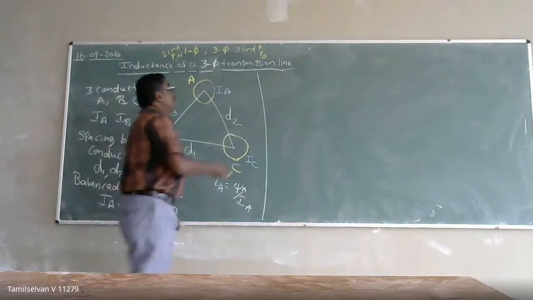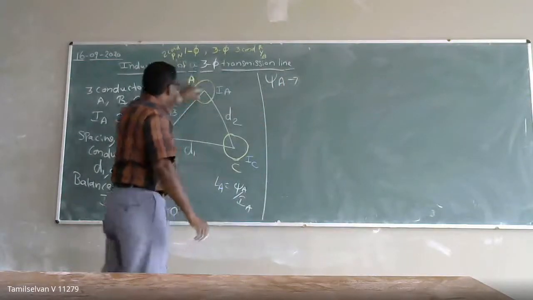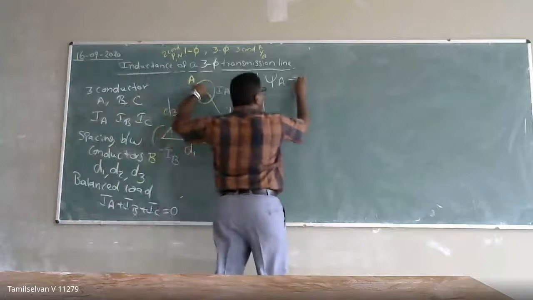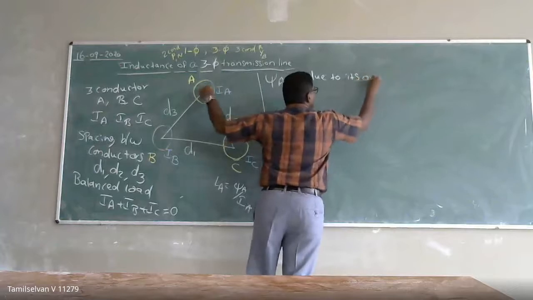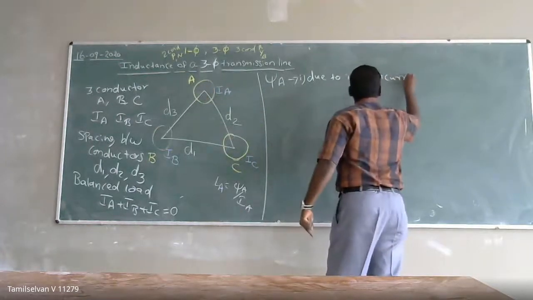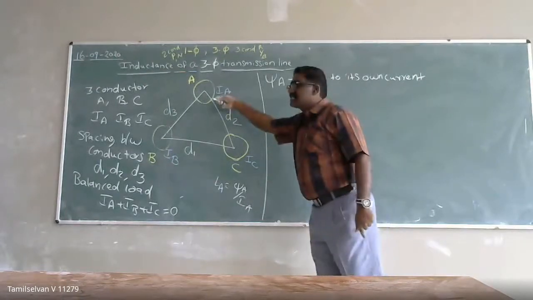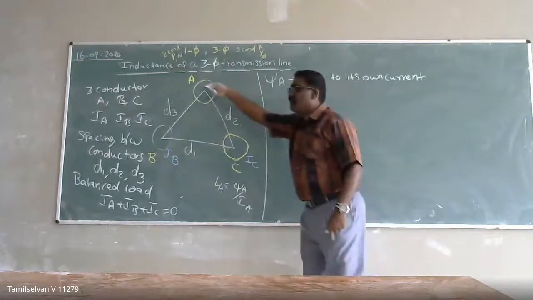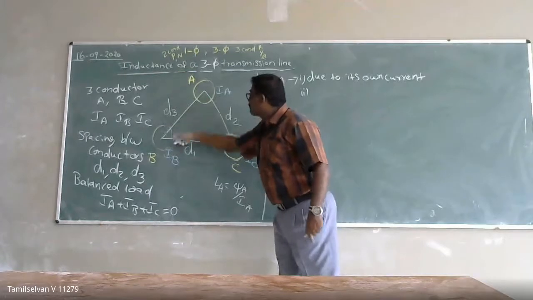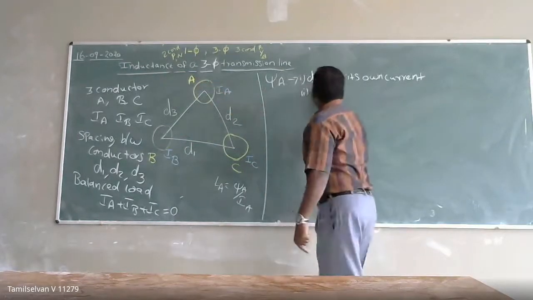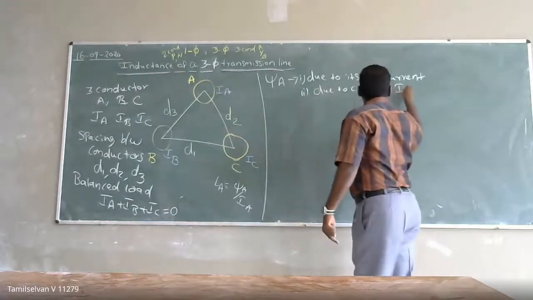The flux linkage in conductor A is due to, first, its own current IA. Due to its own current, there will be one flux linkage. Due to the current flowing through conductor B, the external magnetic flux will be linked with this conductor, so it is due to current IB.